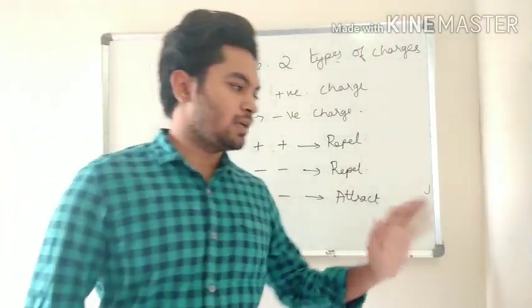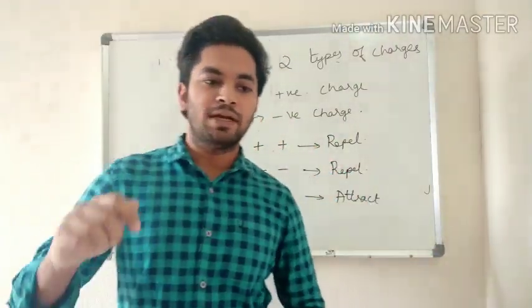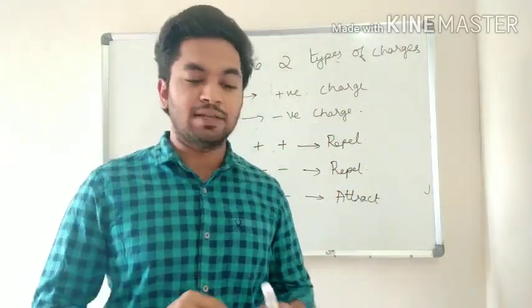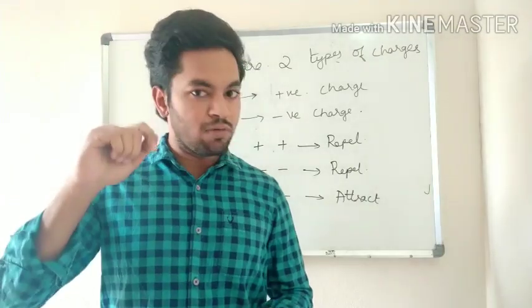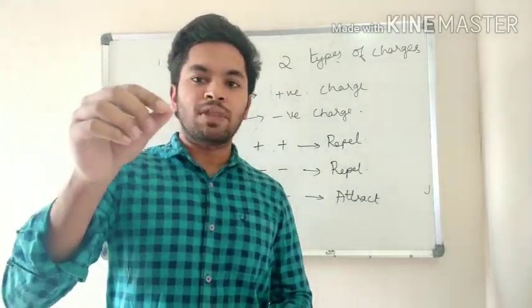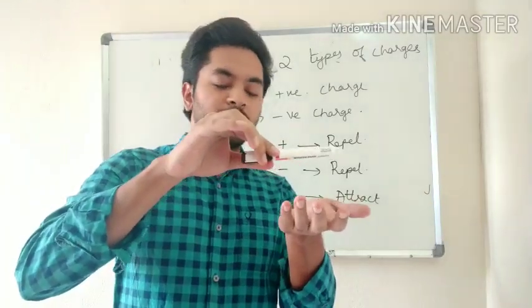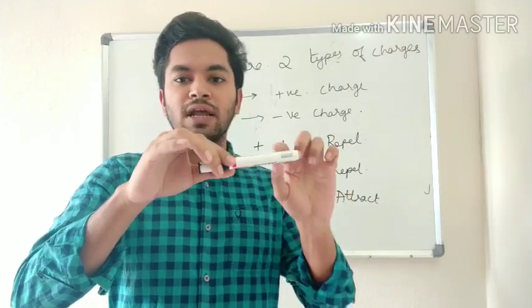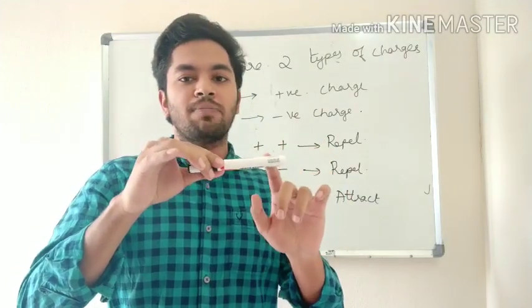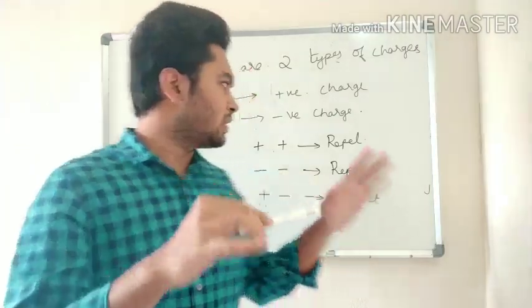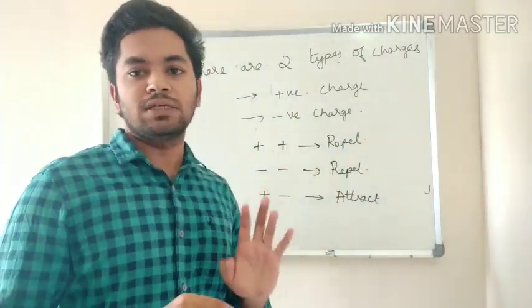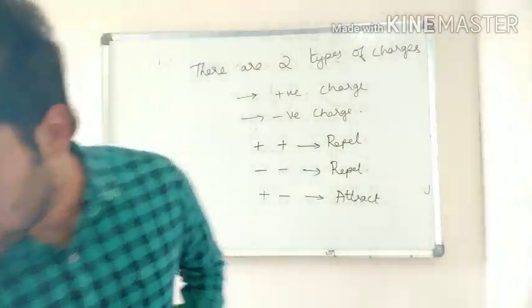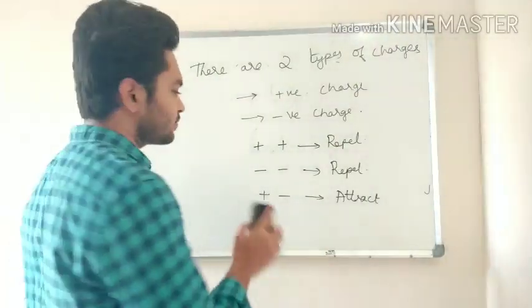Now let us take a small example. Take a comb. If you have dry hair, brush it and tear some pieces of paper, and after combing the hair, just move that comb towards the torn paper. What you observe is that the papers start to get attracted to the comb. Now how is this happening? This is called static electricity. That is what we are going to study in this chapter. How does it happen? What is the charge? What is the value of charge? Everything we are going to study in detail. Right? Note it down.